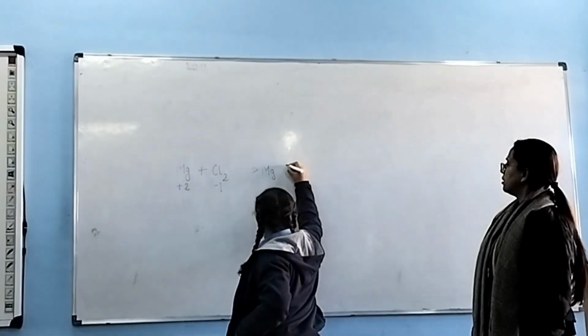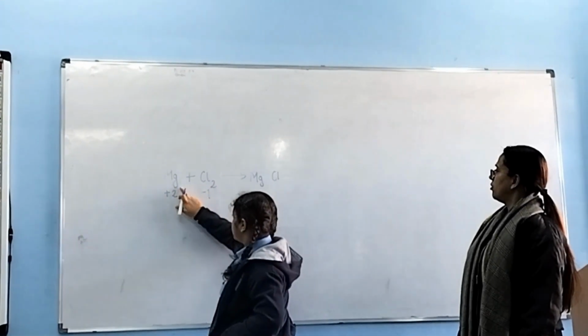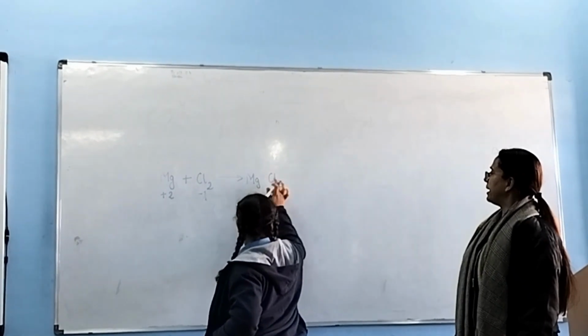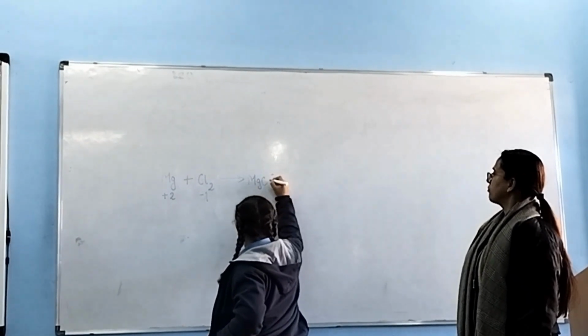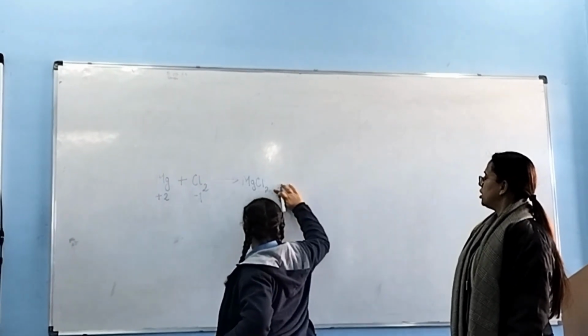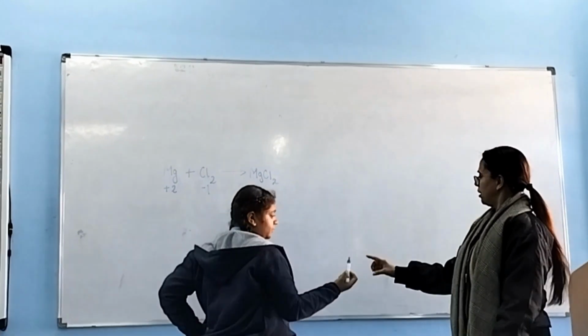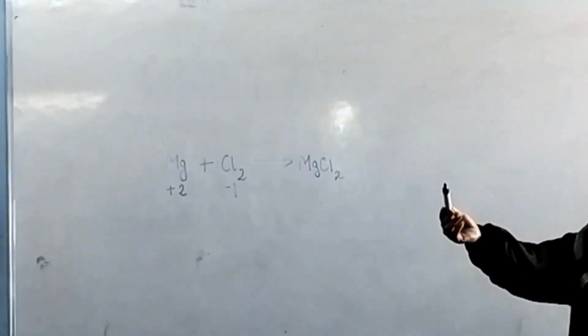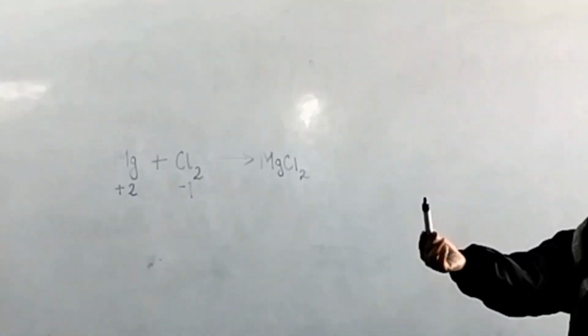So what are we going to get? And what did we get? MgCl2. Very good. Shall we clap for Gargi? Very good. Next comes Amrita.